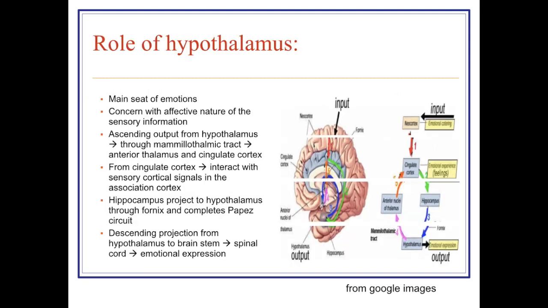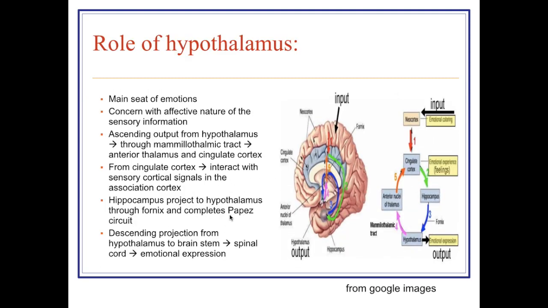Now, what is the role of the hypothalamus? The hypothalamus is a seat of emotions and it is concerned with the affective nature, that is the development of feeling of the sensory information. It receives afferents by the fornix from the hippocampus to the mammillary body, and from the mammillary body the information is transmitted through the projection of the mammillothalamic tract to the anterior nucleus of the thalamus. We have already discussed this, and that is the Papez circuit.